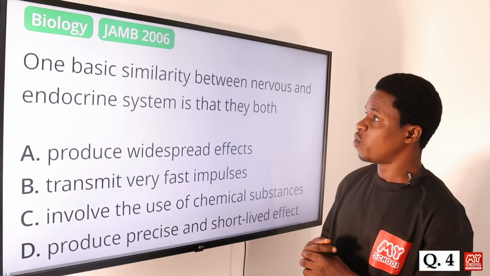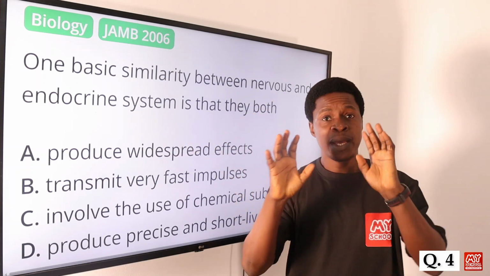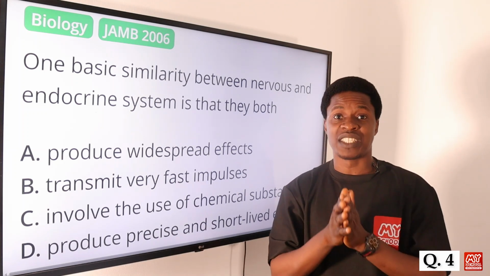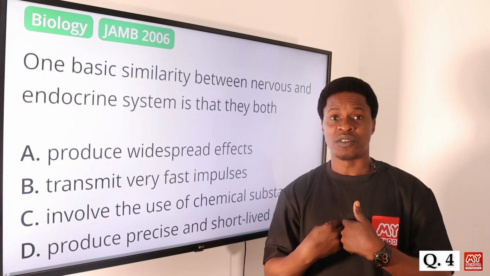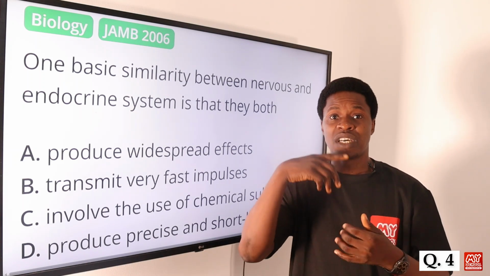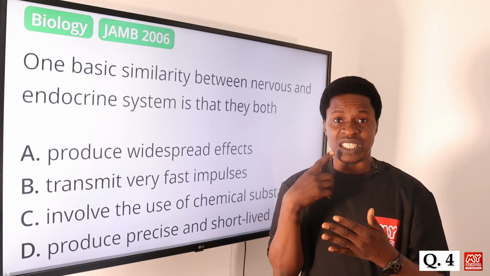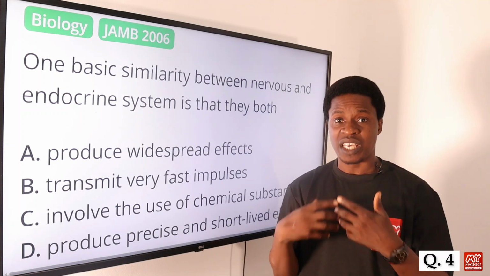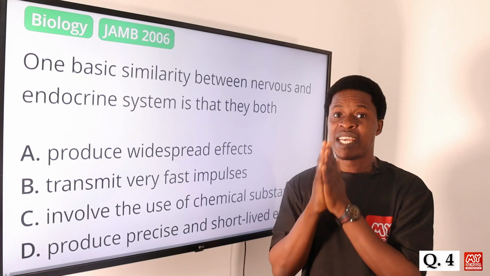One thing we know about the nervous system and the endocrine system is that both of them play a crucial role when it comes to homeostasis. Don't forget, homeostasis has to do with regulation of the internal environment. We talk about the kidney, the lungs, the heart, the skin, regulating the internal environment of the body of organisms. So both of them play an important role.